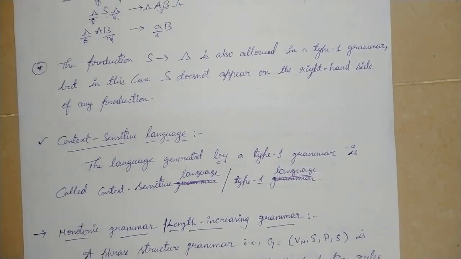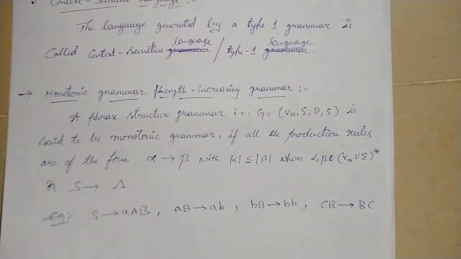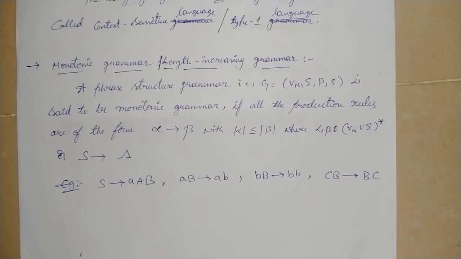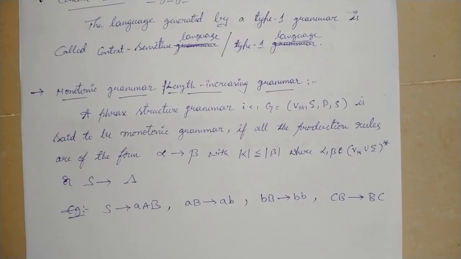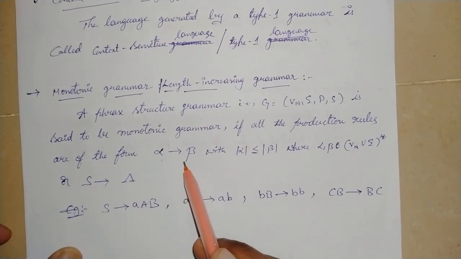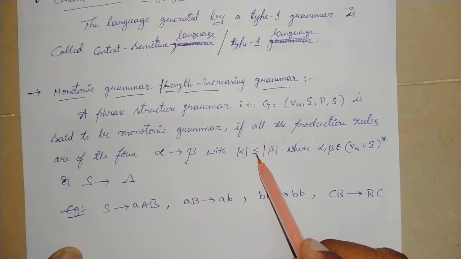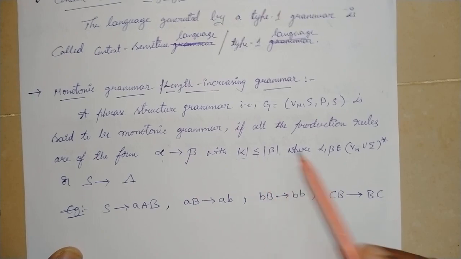Called type 1 language or context-sensitive language. And next definition, monotonic grammar or length-increasing grammar. A phrase structure grammar is said to be a monotonic grammar if all the production rules are of the form alpha replaced by beta with the condition the length of alpha always less than or equals to length of beta.